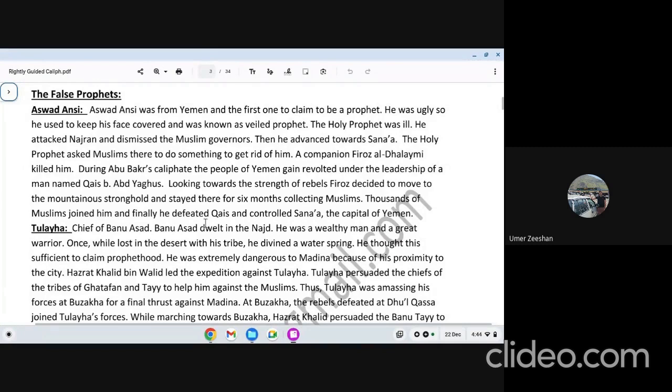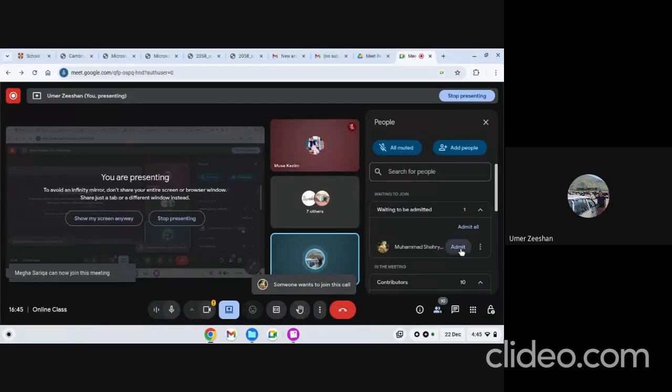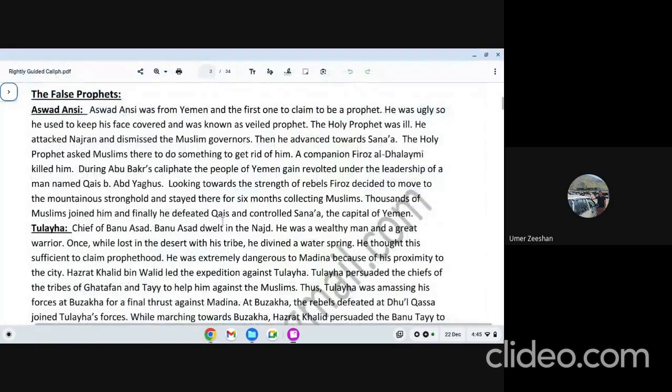Who was sent to deal with the remaining powerful ones? Khalid ibn Walid. All four false prophets are mainly dealt with by Hazrat Khalid ibn Walid at the end. We will come to the other expeditions, but Khalid ibn Walid will be discussed in all of them. Khalid ibn Walid is the main person who led the Muslim army in almost all the battles. So even for Aswad Ansi, you might be thinking the Qais detail is not here.